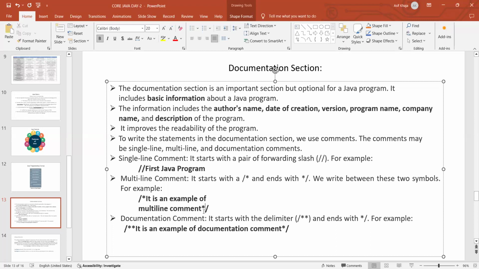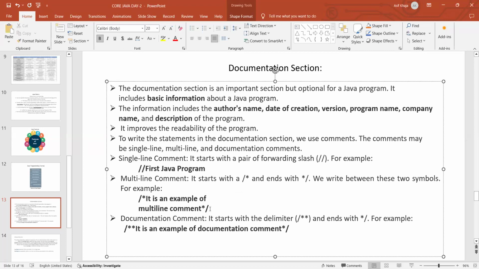The compiler won't execute the lines we write inside the double slash or between slash star and star slash. Okay. And what's the need of this documentation section?